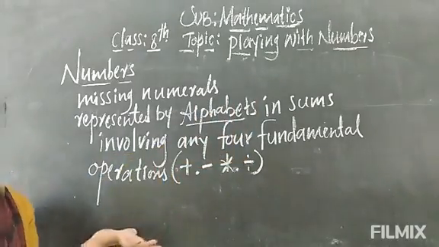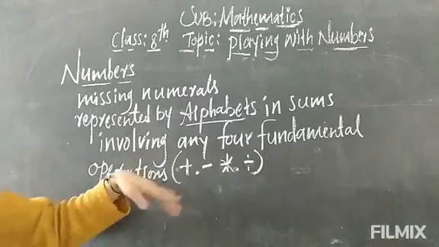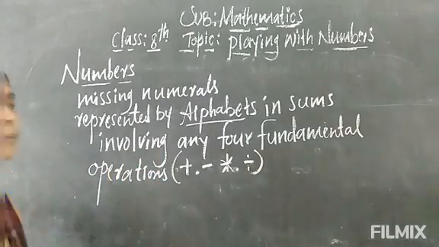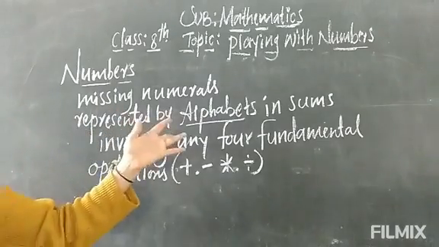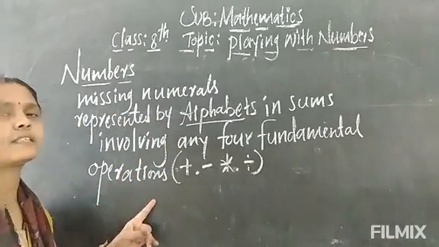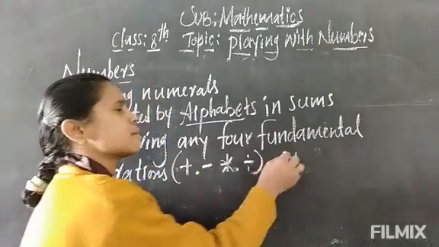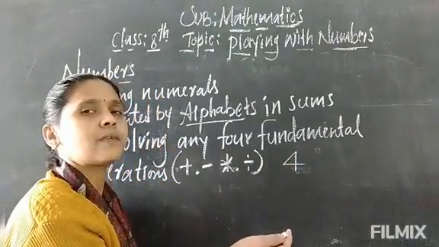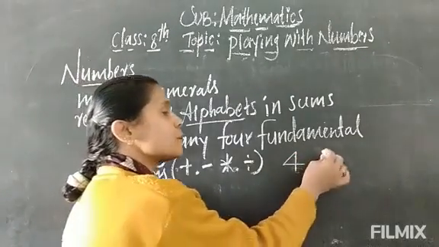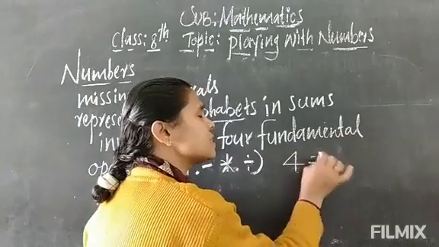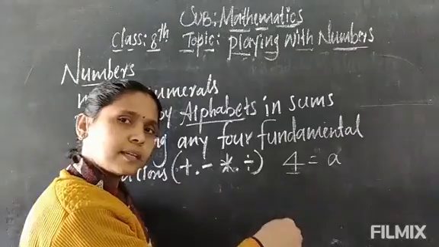Before doing so, let us first have a quick recall of some fundamental rules regarding the placing of a digit in a two-digit number. Suppose a one-digit number, 4: easily we can say the place value of this digit is 1. Suppose we have taken A, we have to mention the place value of this digit as A. How many A's are there here?